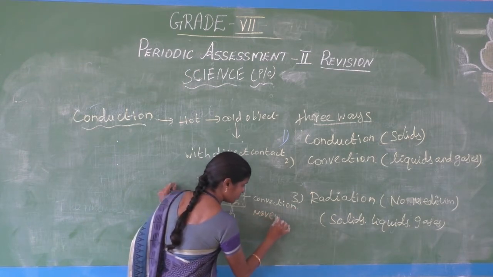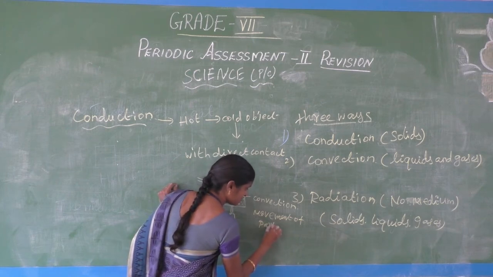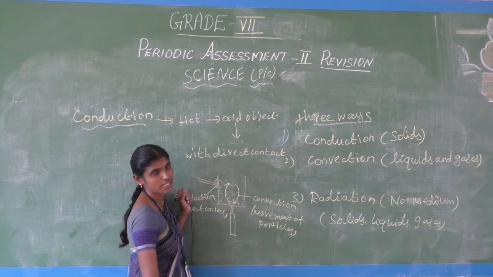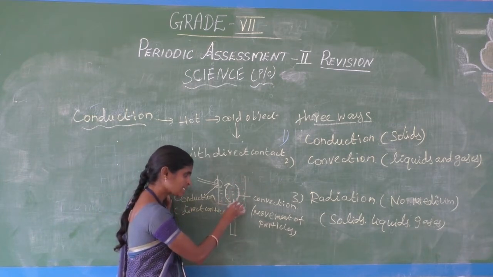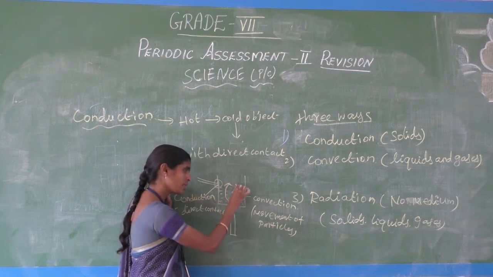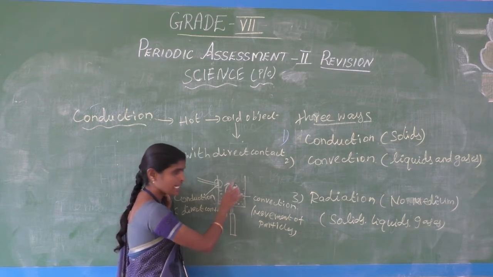Movement of particles. The water is boiling, right?